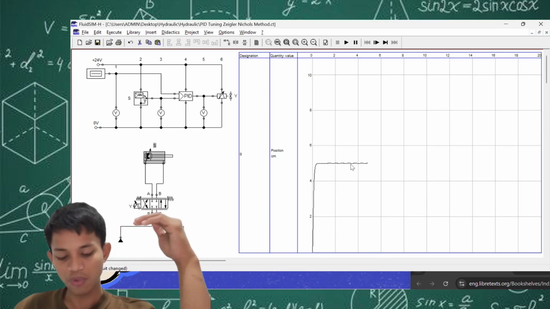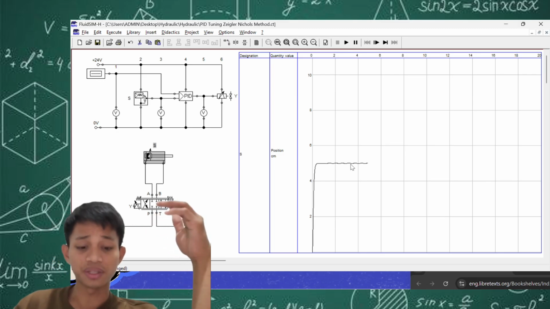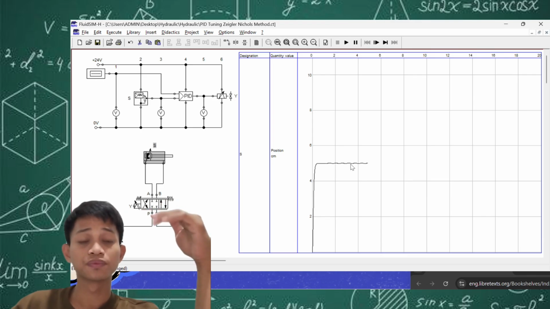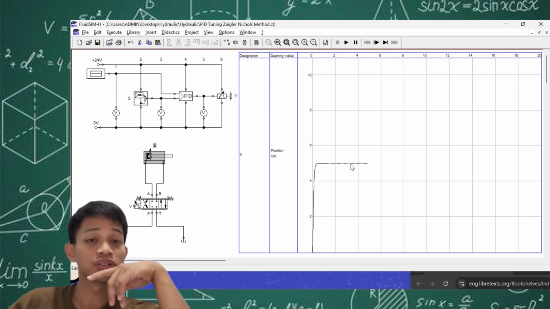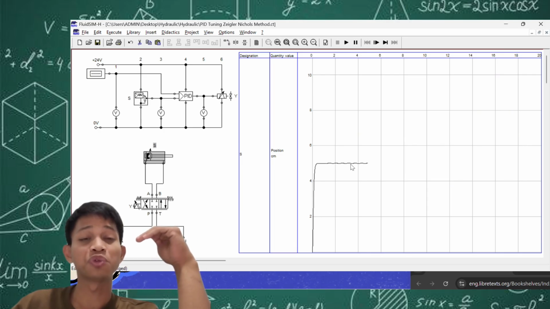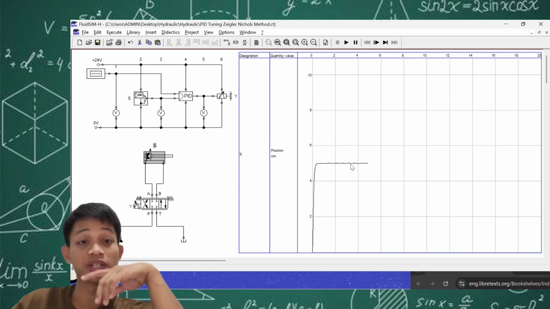Right now we are reading around 5.25 centimeters. That is a huge error for our control system. We want to maintain a 5 cm displacement and we are getting 5.25 centimeters.